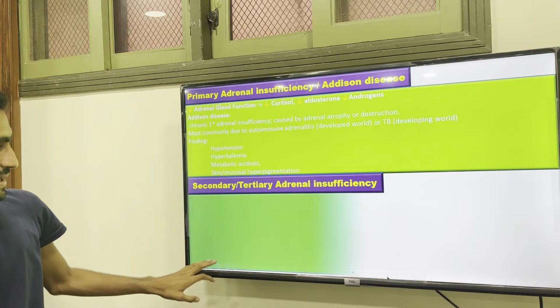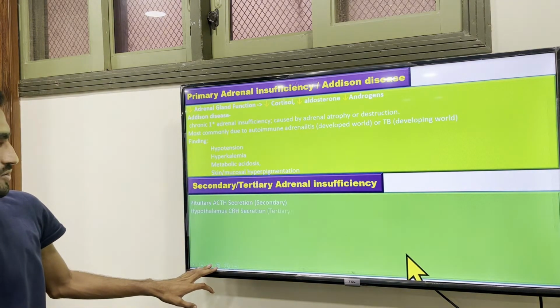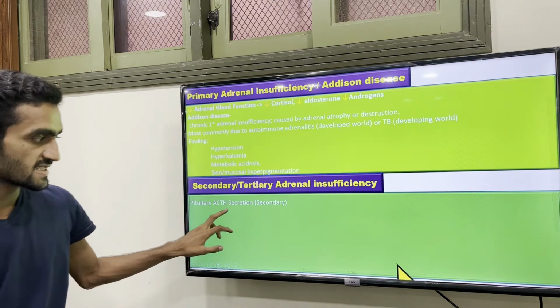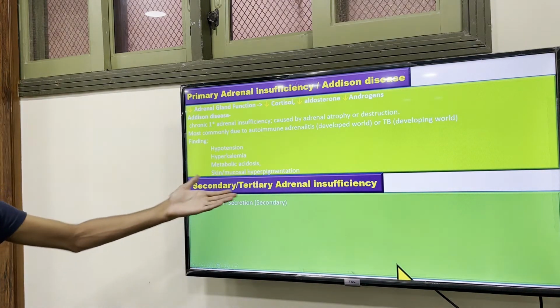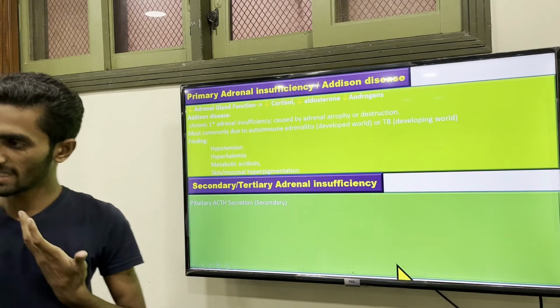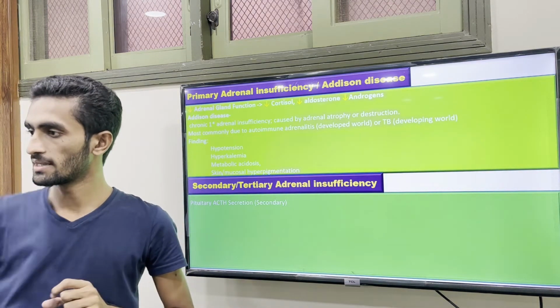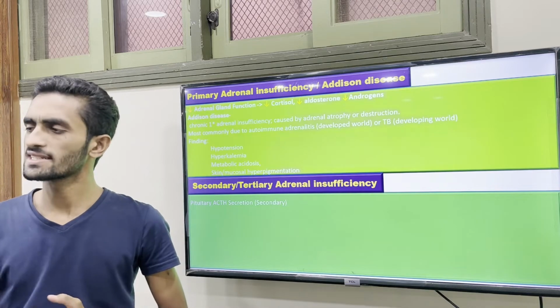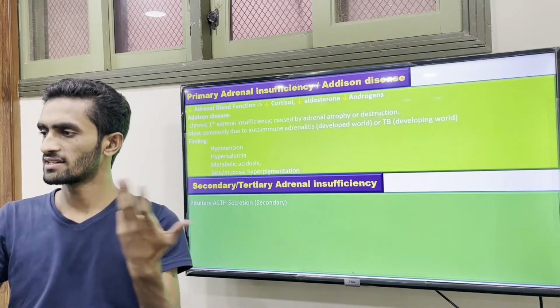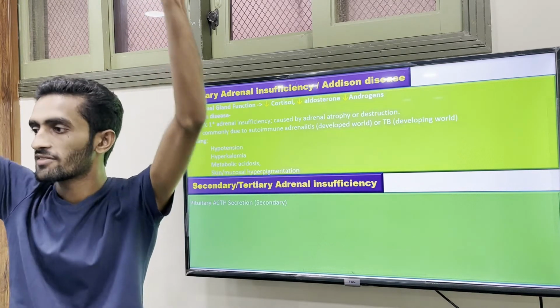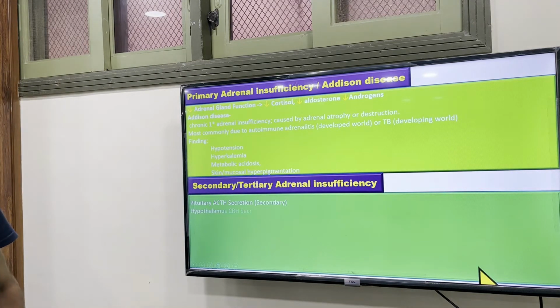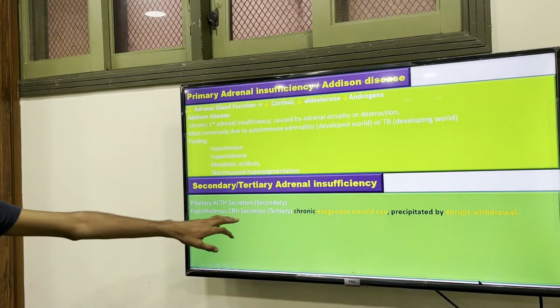So in the secondary type, what you are going to see is that pituitary ACTH secretion is decreased. And tertiary, you can say, goes to the hypothalamus, meaning a hypothalamus problem. Secondary we consider the pituitary, and tertiary we consider the higher level, which is the hypothalamus, where CRH secretion is decreased.